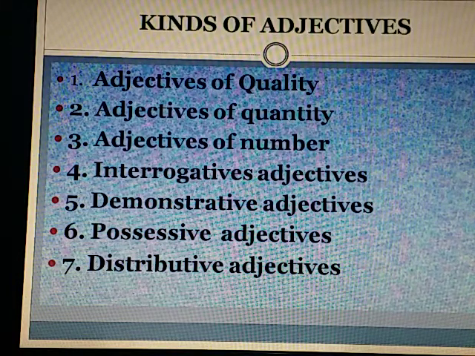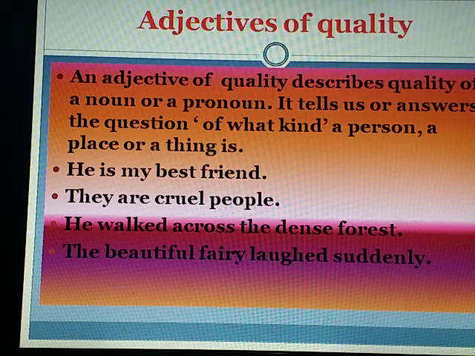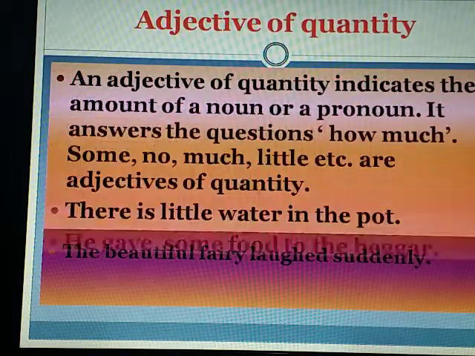Some adjectives describe the quality, like the shape, color, size, manner, etc. of nouns or pronouns. So these are called the adjectives of quality. It tells us or answers the question of what kind a person, a place or a thing is. Like, he is my best friend. They are cruel people. He walked across the dense forest. The beautiful fairy laughed suddenly.